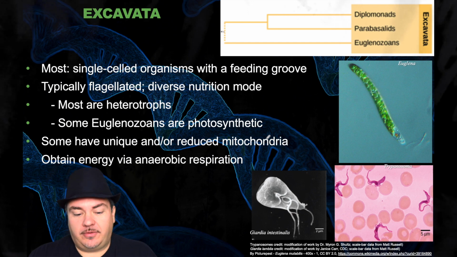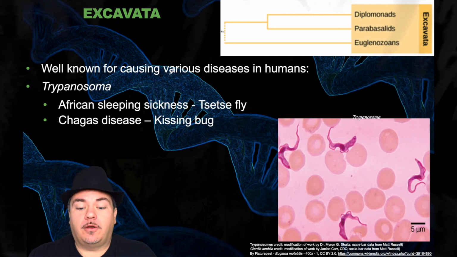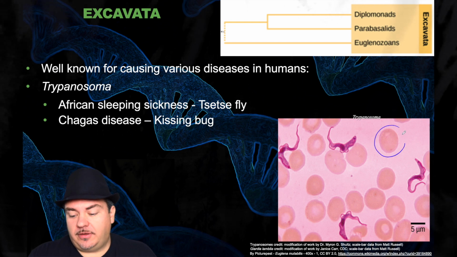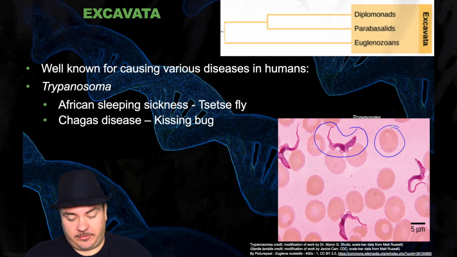So, some examples of the excavata. Well, some are well known for causing various diseases in humans. For example, trypanosoma causes African sleeping sickness. So you can see these red blood cells from a human. These are the protists that cause sleeping sickness.